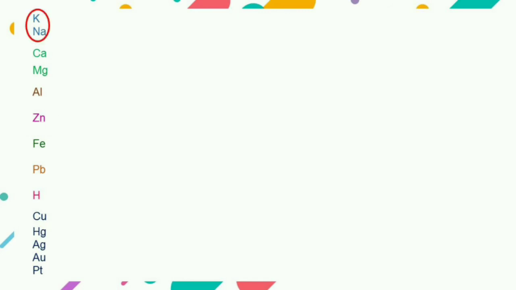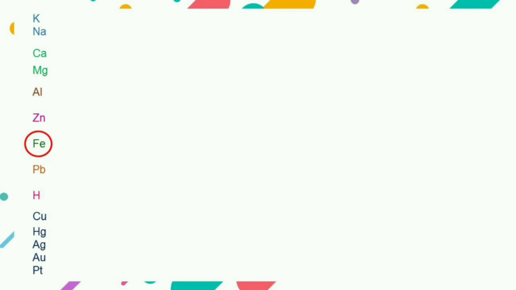Potassium and sodium are not used for laboratory preparation of hydrogen because these are expensive and react very violently with acids. Calcium and magnesium are not used because these are expensive and the rate of evolution of hydrogen is also fast, so it is very difficult to collect it. Aluminium is not used because it gets coated with a protective layer of aluminium oxide which stops further reaction.